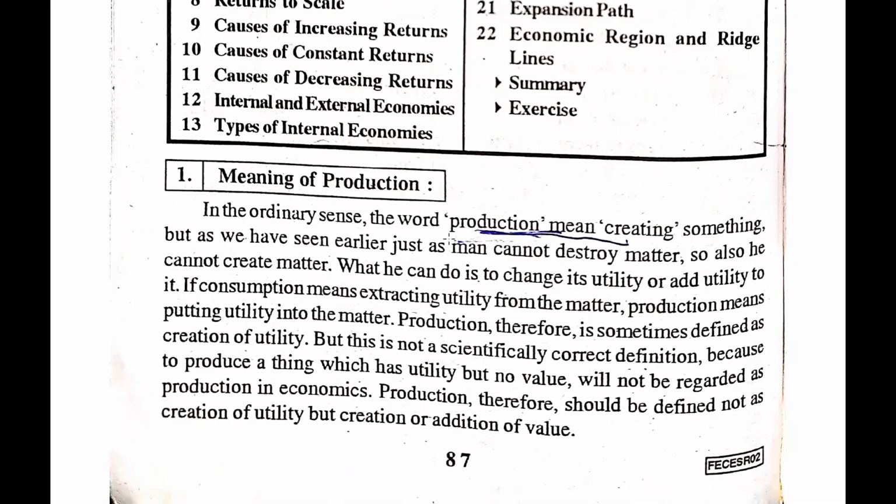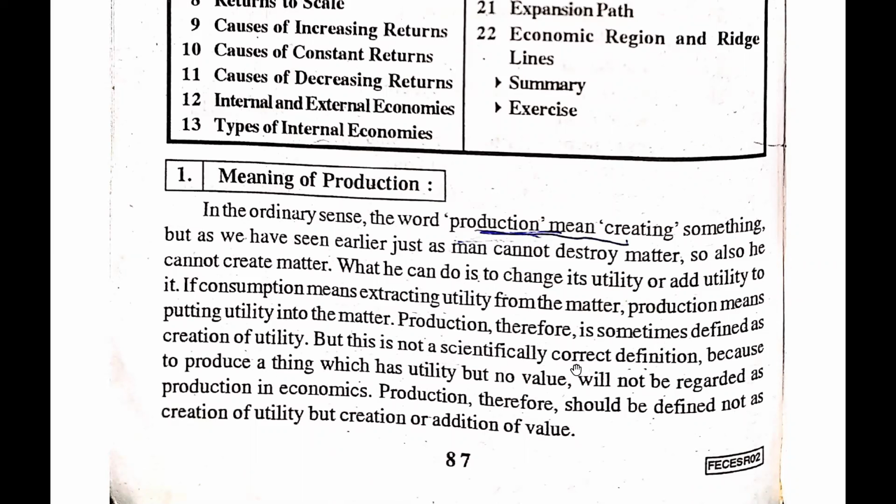In the ordinary sense, the word production means creating something. But as we have seen earlier, just as man cannot destroy matter, so also he cannot create matter. What he can do is to change its utility or add utility to it. If consumption means extracting utility from the matter, production means putting utility into the matter. Production, therefore, is sometimes defined as creation of utility.